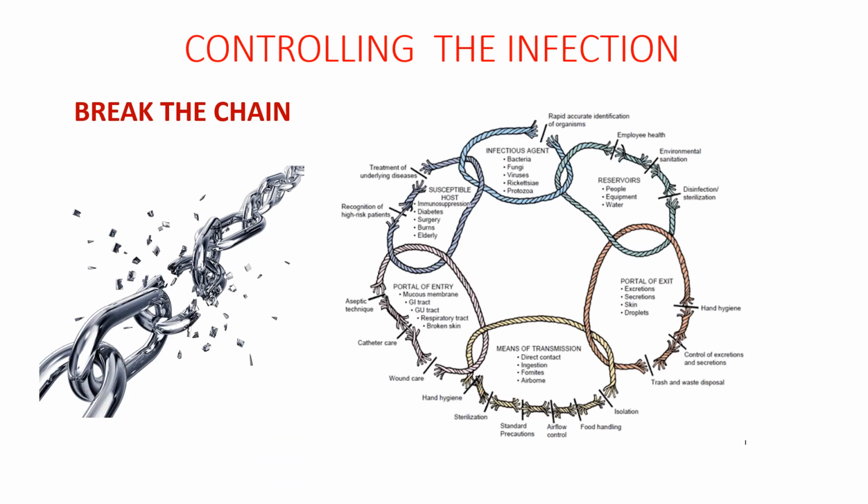Controlling this infection requires breaking the chain. It requires treatment of the underlying diseases, recognition of high-risk patients, aseptic techniques, care of catheters, wound care, hand hygiene, sterilization, disinfection, standard precautions, and transmission-based precautions such as contact precautions, airborne precautions, and droplet precautions. The portal of exit needs to be taken care of, such as excretions and secretions. The reservoirs need to be cleaned, such as people, equipment, and water. And rapid, accurate identification of the organism is very essential to prevent and control the infection.